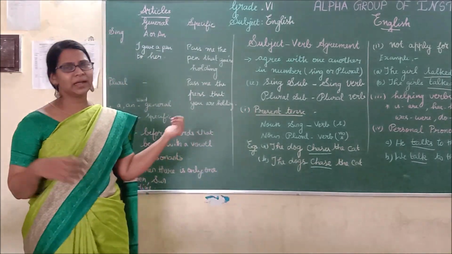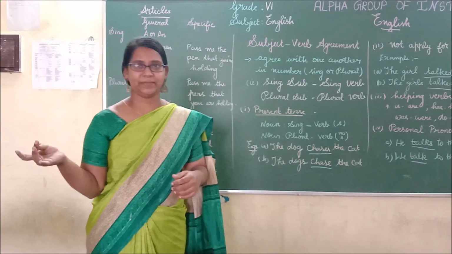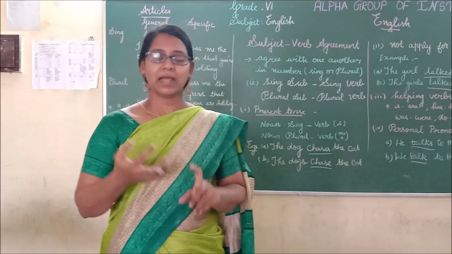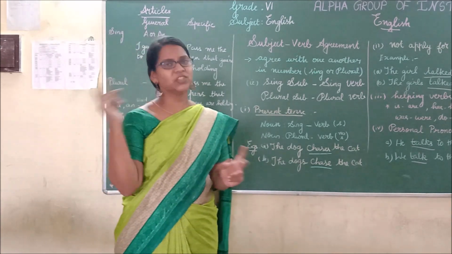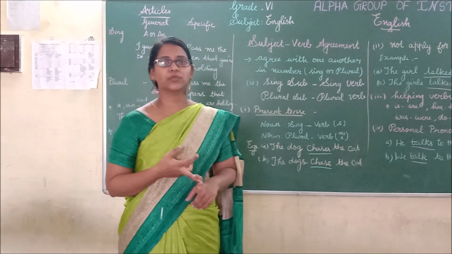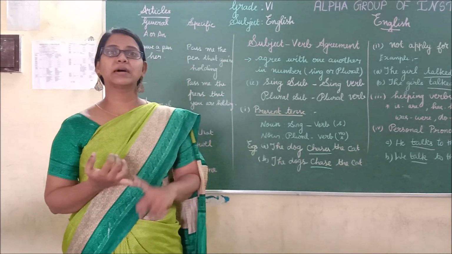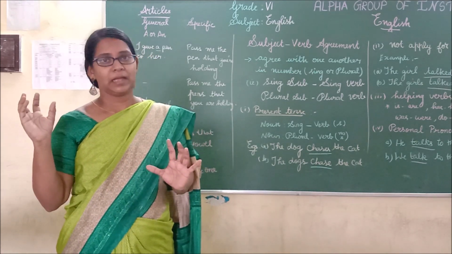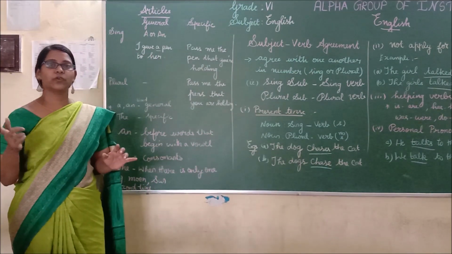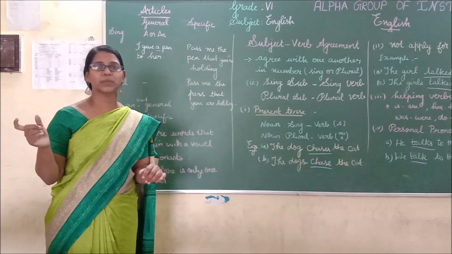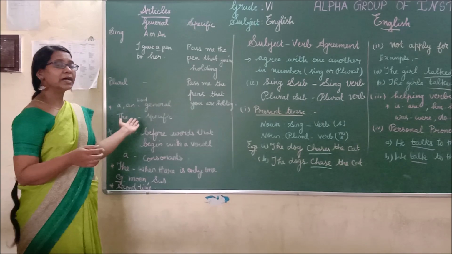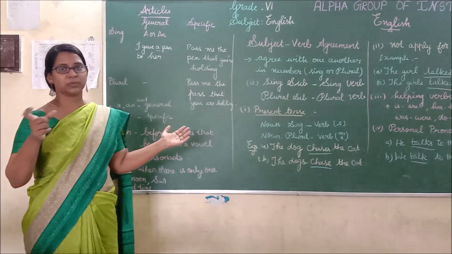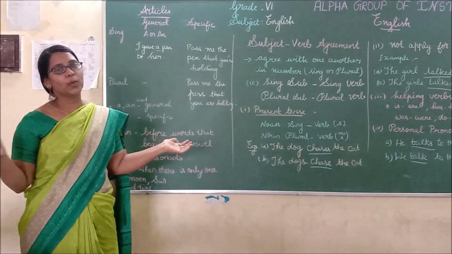Now we recall about the articles. That is, we know a, an and the. The is definite, and a, an are indefinite. A is used before the singular noun and the words that begin with the consonant sound. An is used for the words that begin with the vowel sound.